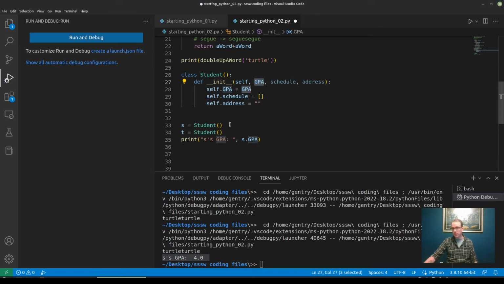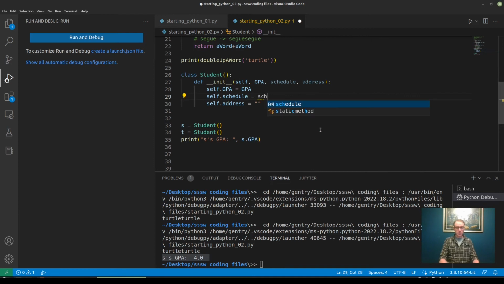The parameter GPA and the attribute GPA don't conflict with each other, and I can tell the interpreter which one I'm talking about using that self dot. So let's do that. Self.schedule equals schedule. Self.address equals address.